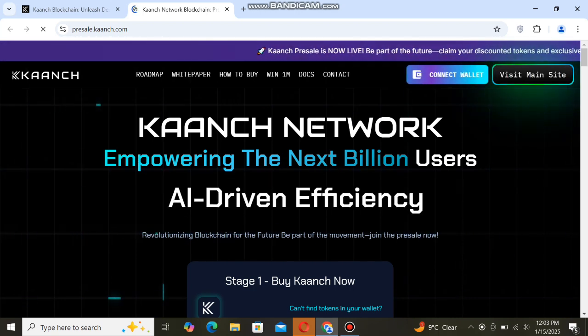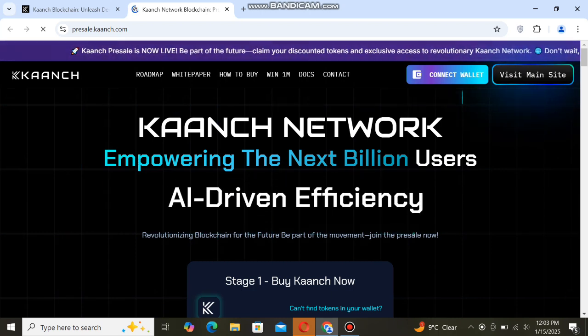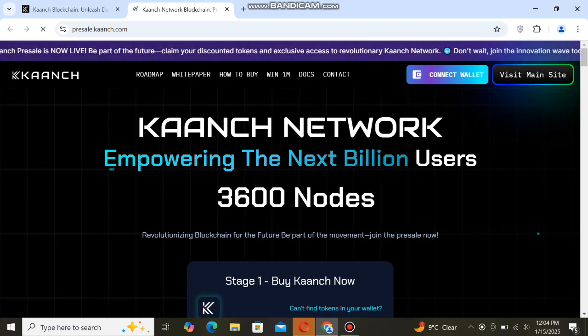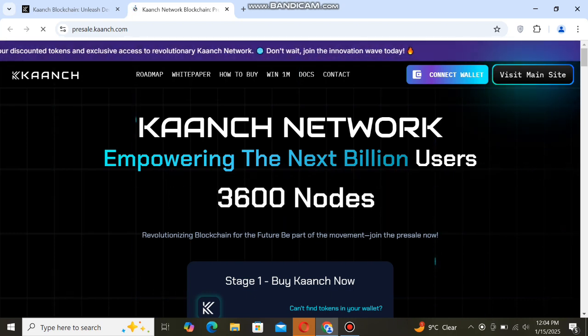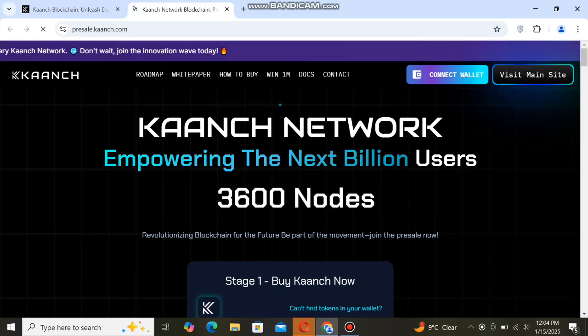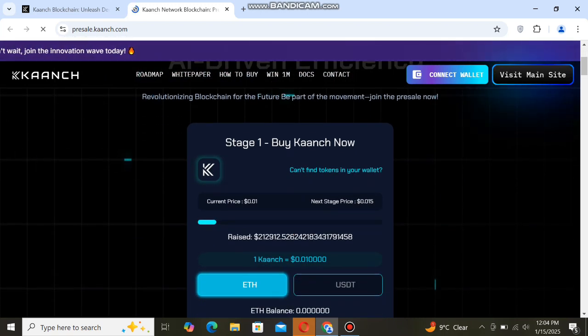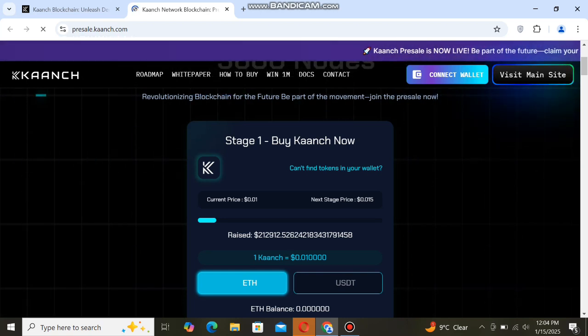Then you can see this: Kanch network empowering the next billion users, 0.1 second, near zero gas fees. You can check here, revolutionizing blockchain for the future. Be part of the movement. Join the pre-sale now. You can check here stage 1, buy Kanch now. You can see the current price is $0.01 and the next stage price is $0.015.